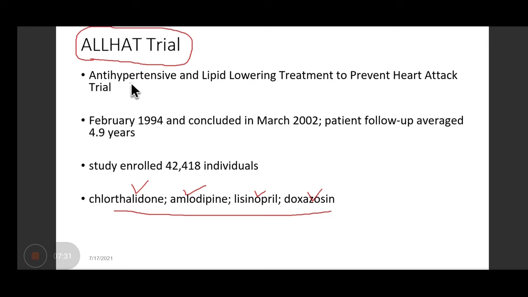So what is the full form of ALLHAT? Anti-hypertensive and Lipid Lowering treatment to prevent Heart Attack. It started in 1994 and concluded in March 2002, so around 5 years or so. Around 40,000 patients were enrolled. They were divided into four groups, approximately 10,000 in each. And these four drugs were given to check their anti-hypertensive potential, whether any of these is better than the other or not, and what their effect is on mortality.